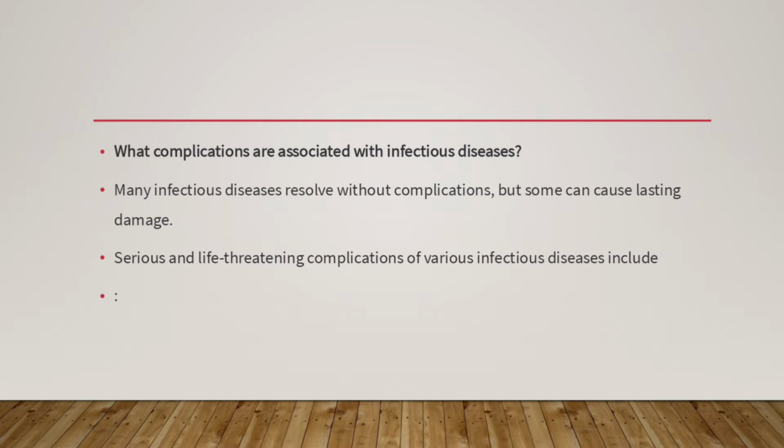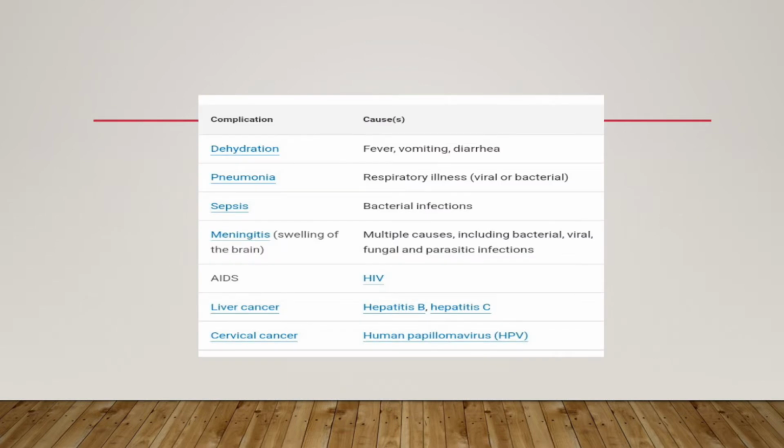So here we can look at the complications that are associated with infectious diseases. Many infectious diseases resolve without complication, but some can cause lasting damage. Serious and life-threatening complications of various infectious diseases include dehydration. This is caused by fever, vomiting, and diarrhea. Pneumonia. This is a respiratory illness due to a viral or bacterial infection. Sepsis. This is also a bacterial infection, and meningitis, which is a swelling of the brain.